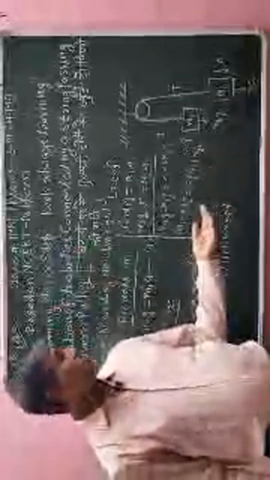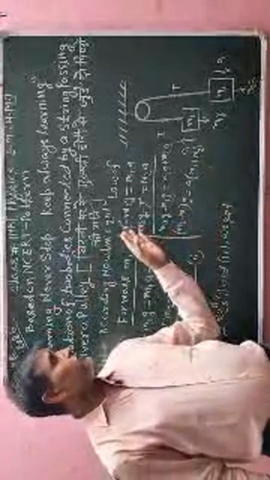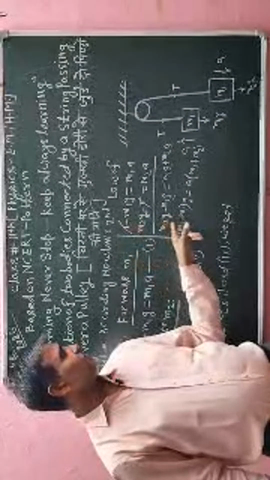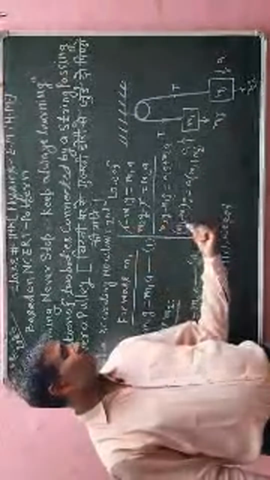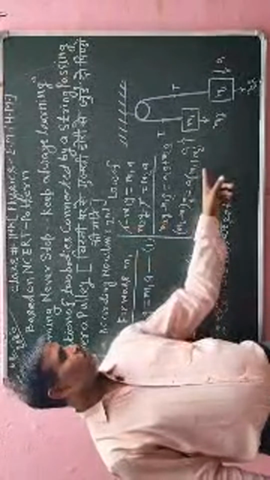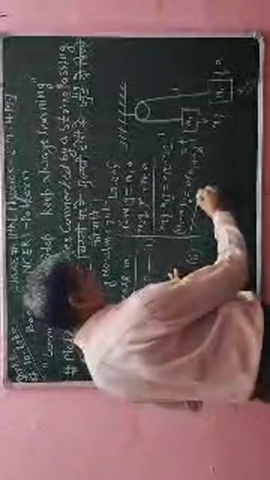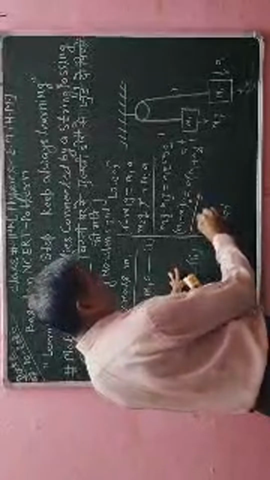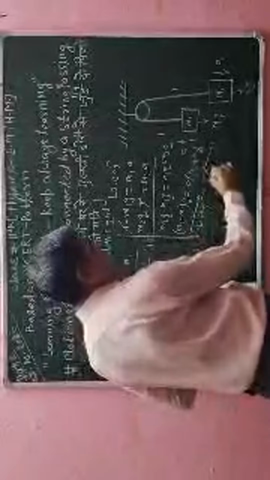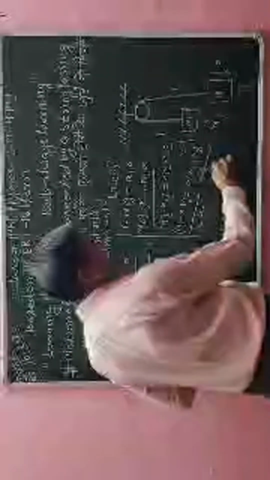Okay, so here I have written this by adding both equation number 1 and equation number 2. After adding, I have got on the left hand side m2 minus m1 into g, which is equal to a into m1 plus m2. Now further, this is the left hand side value, and this is the right hand side value.